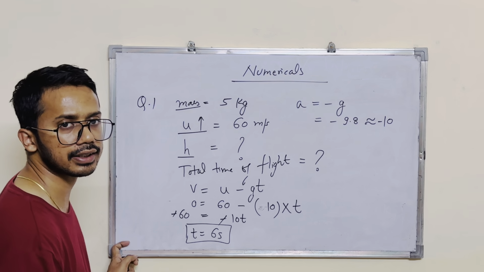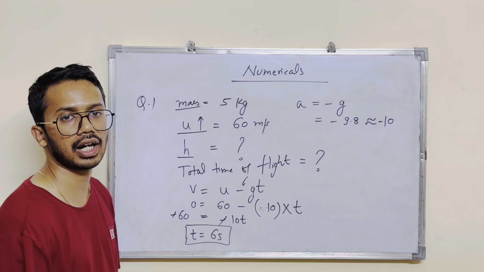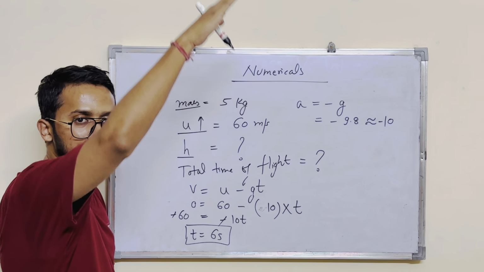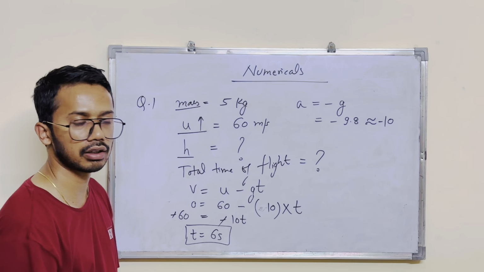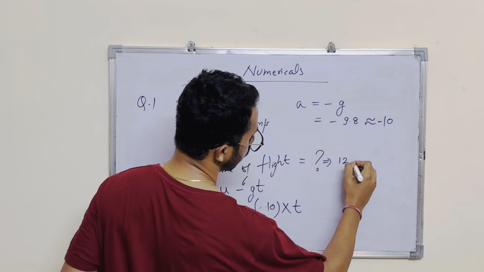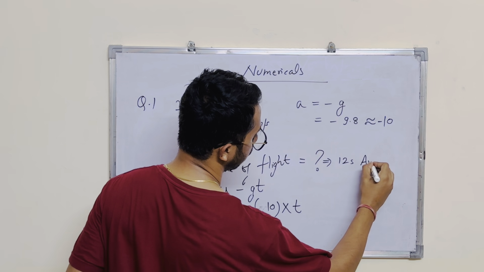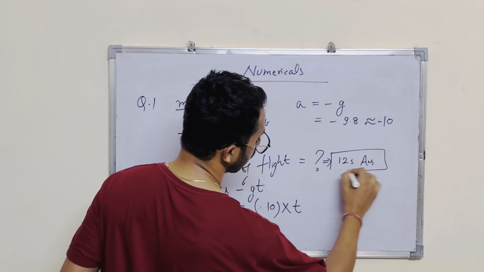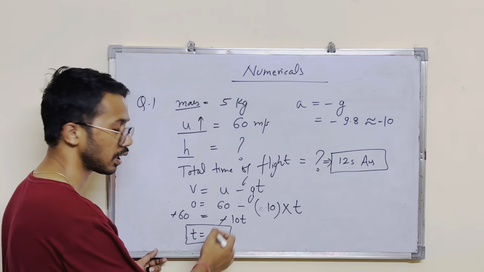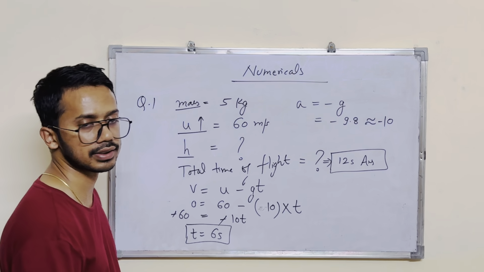Now 6 seconds is the time the object has taken to reach the highest point. So it will take again 6 seconds to come back to the ground. So total time will be 6 plus 6, that is 12 seconds. So this is your answer. And of course you can write total time of flight equals 6 plus 6 equals 12 seconds.